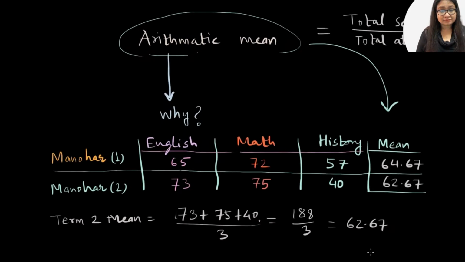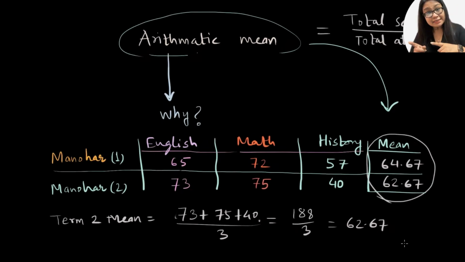So, in fact, his performance dipped in term 2. That's what the marks suggest here. After finding out mean, we get the idea whether there is a performance dip or performance improvement in this case. And mean actually is a measure of calculating the performance when there is a varied data set that is available to us.